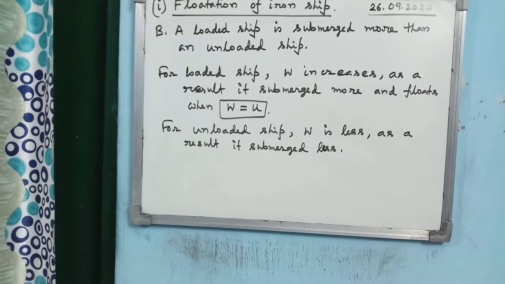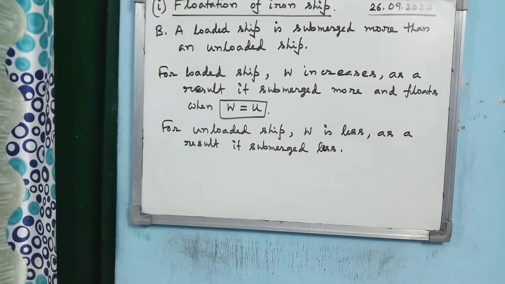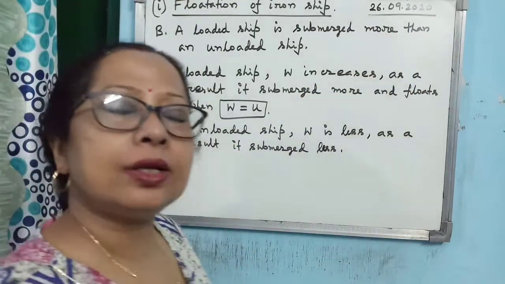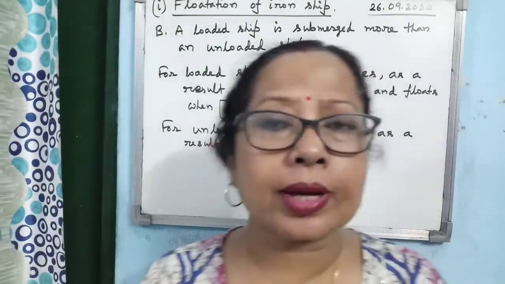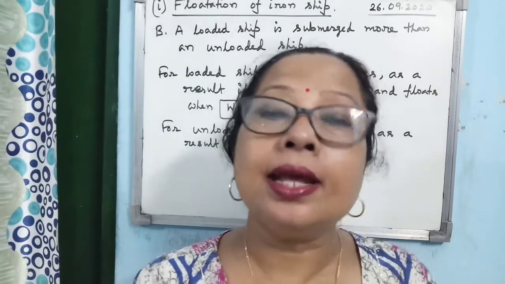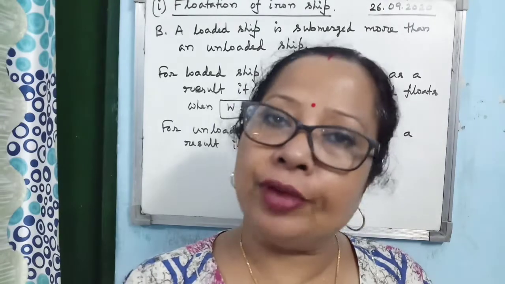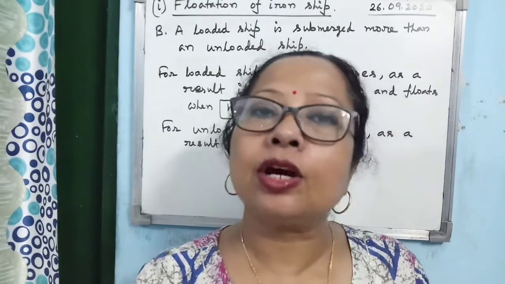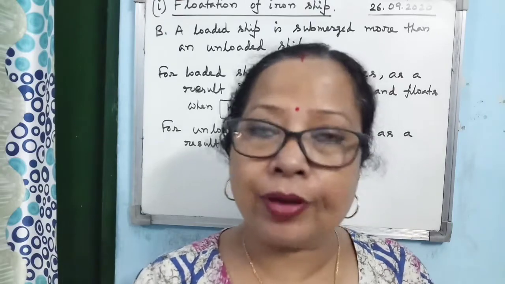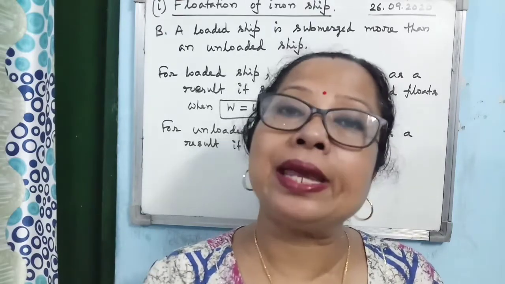Now the next point is, a loaded ship is submerged more than an unloaded ship. Why will it happen? From your common sense only you can give the answer. When you are considering a loaded ship, you have to consider the weight of the ship plus the weight of the things you have kept within the ship. It means the net weight, the overall weight of the ship, increases.